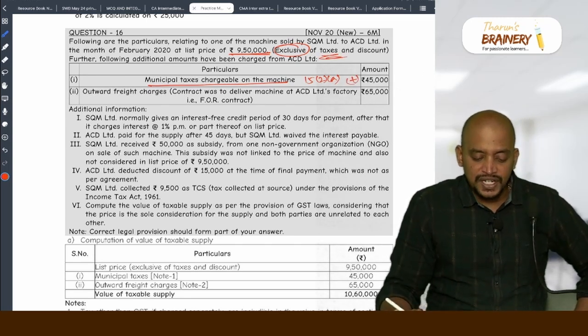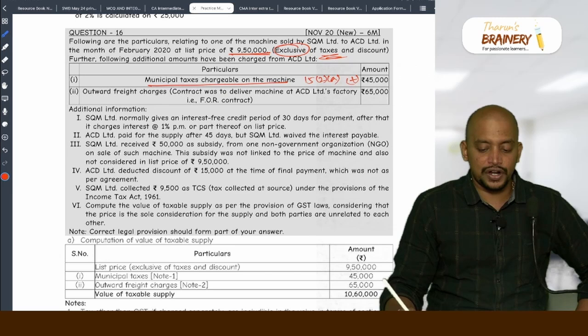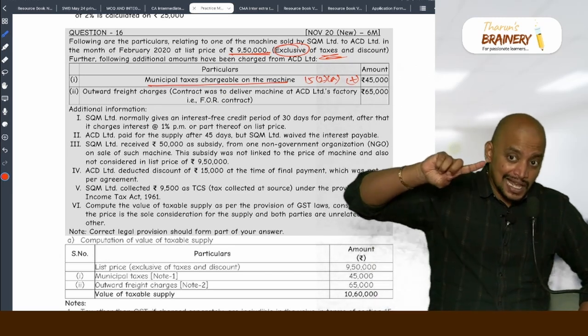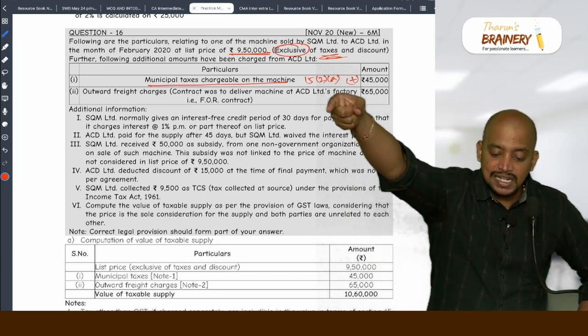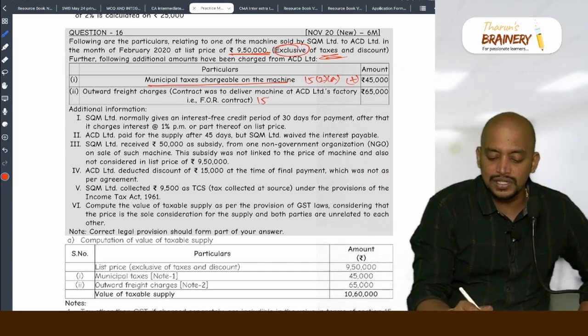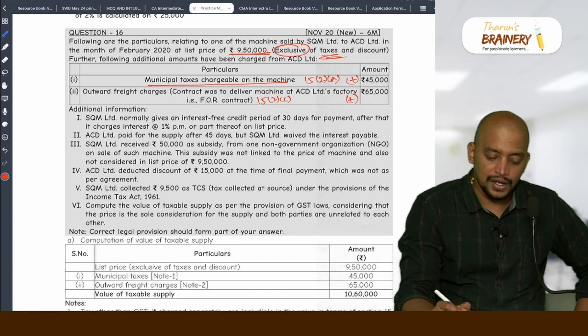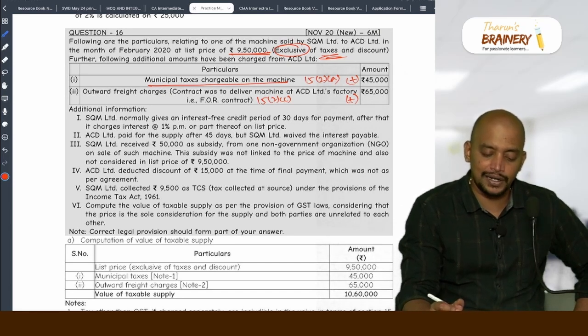Outward freight charges. Contract was to deliver machine at ACD Limited's factory, that is F4 contract. So I have to deliver the goods at their factory, my recipient's factory, which means it should be included as per 15(2)(c), and in the given price it is not included. How do you know that it is not included?